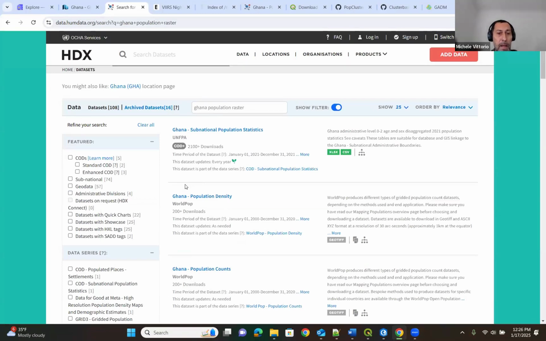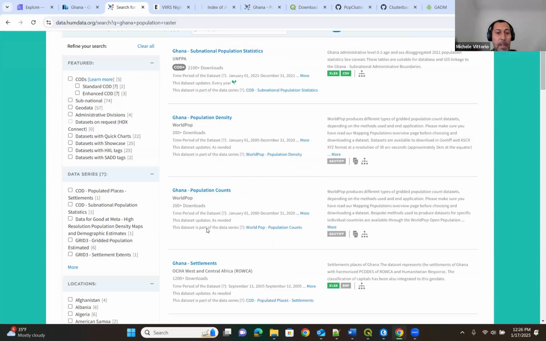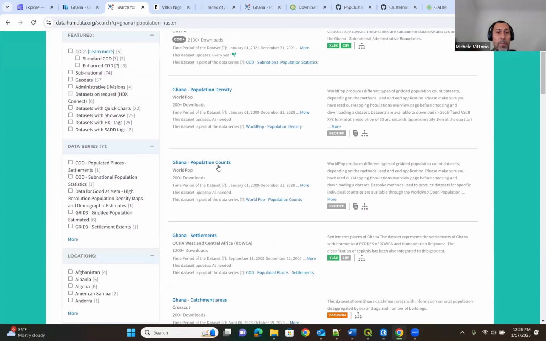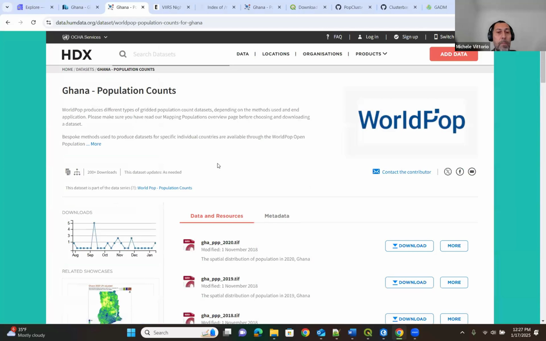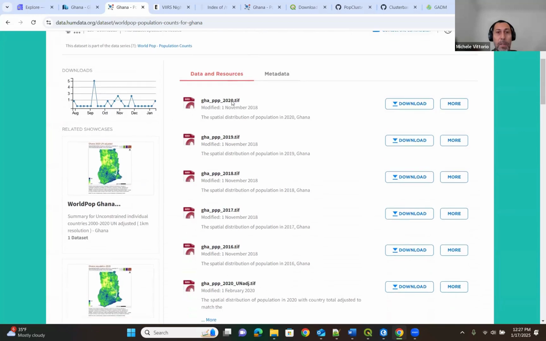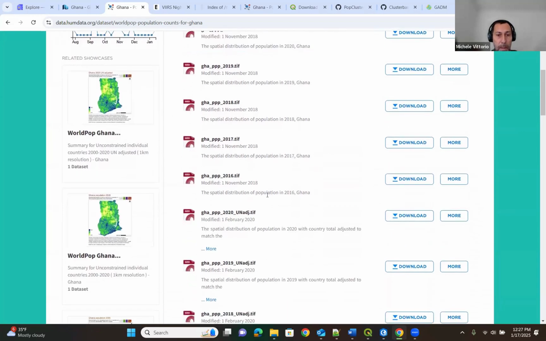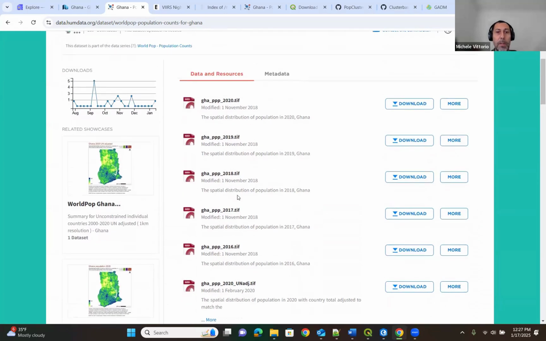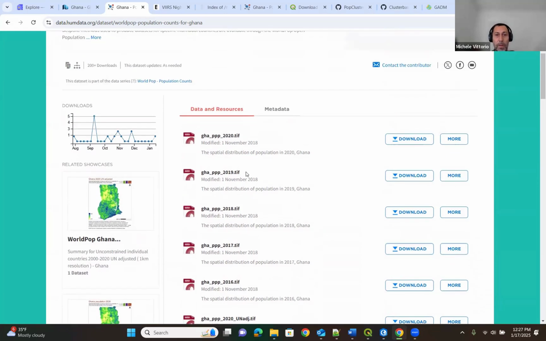You can see that I have Ghana population count here, Ghana settlements, catchment areas. The population count is a TIFF, so it's a raster, the file that I need. So you can go there and see what you have. You can download the population data for Ghana at raster level for 2020 and 2018, and so on. The most recent is 2020.